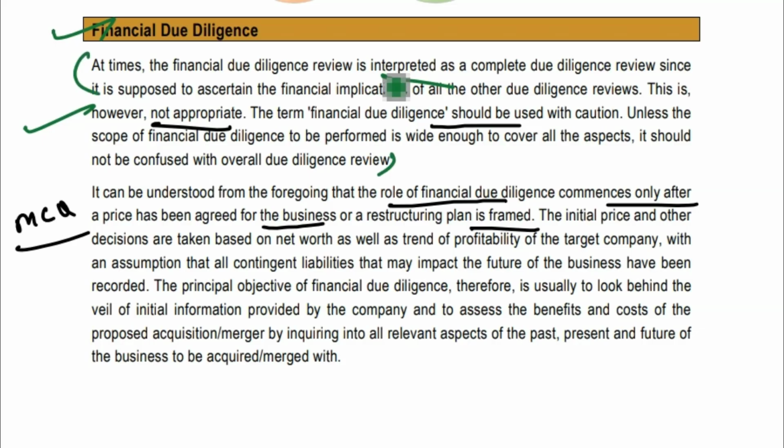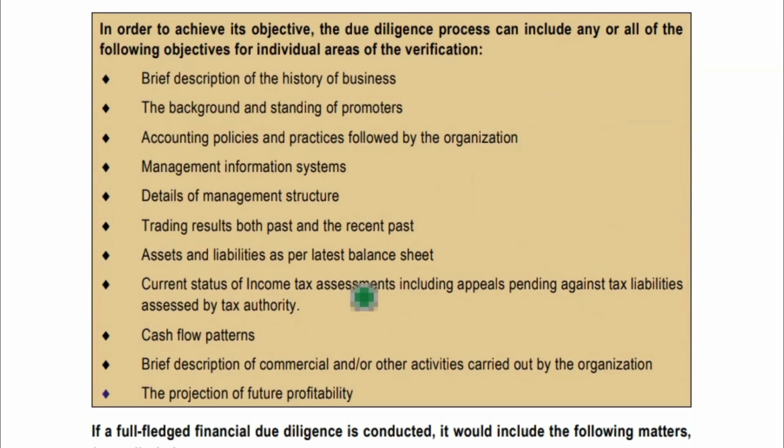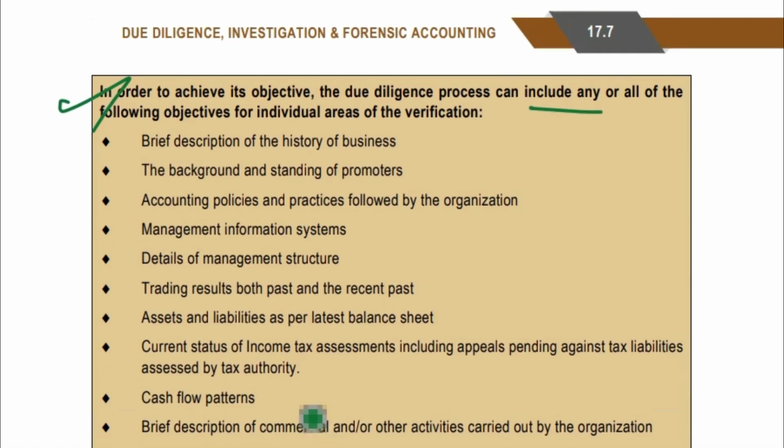And one MCQ point you have to be careful about is that the role of financial due diligence commences only after the price has been agreed. The price should be agreed, then only the financial due diligence process will start, right? I have given you the insights of this previously in that chart. So Ram, TCS, BP, the same is discussed here. So what are the things you have to see?